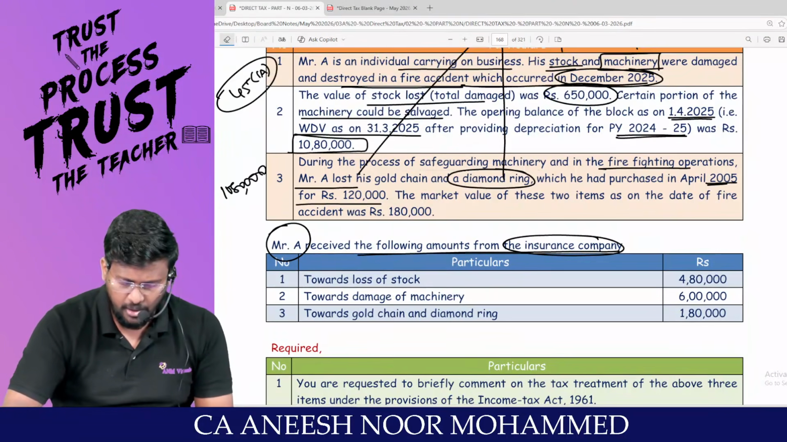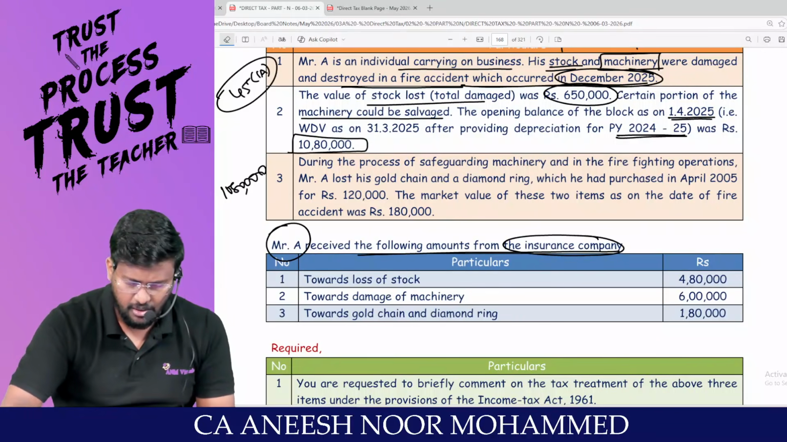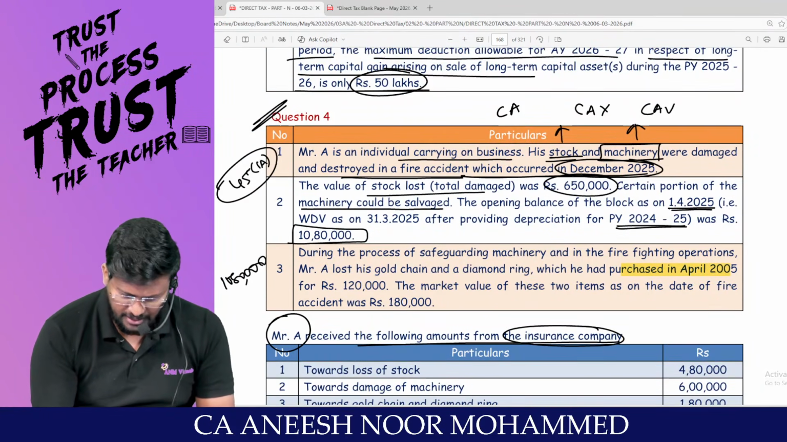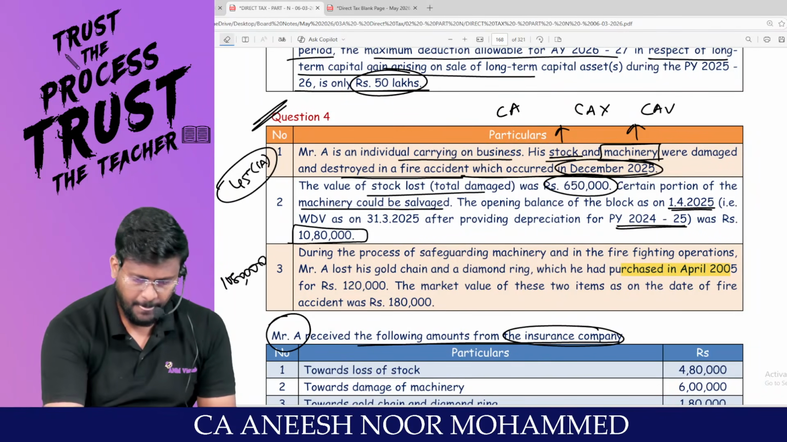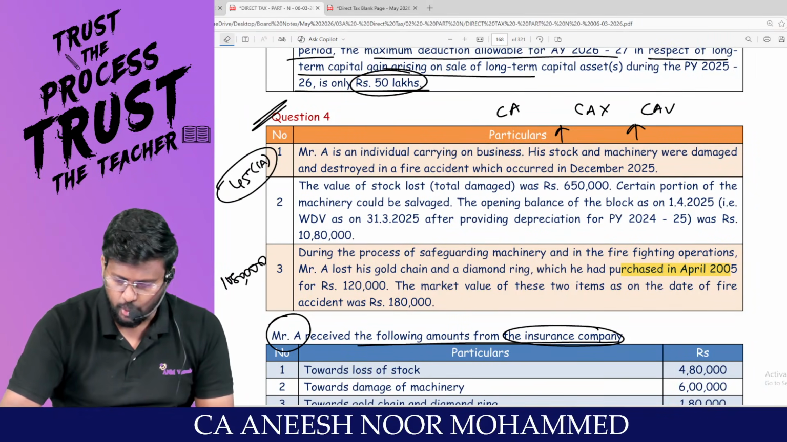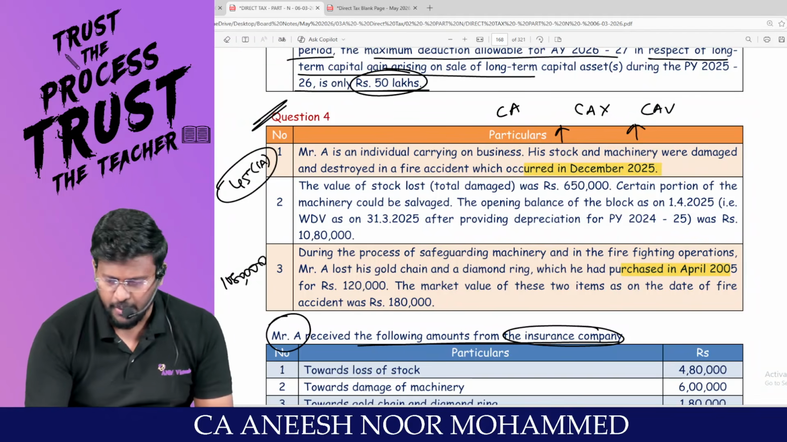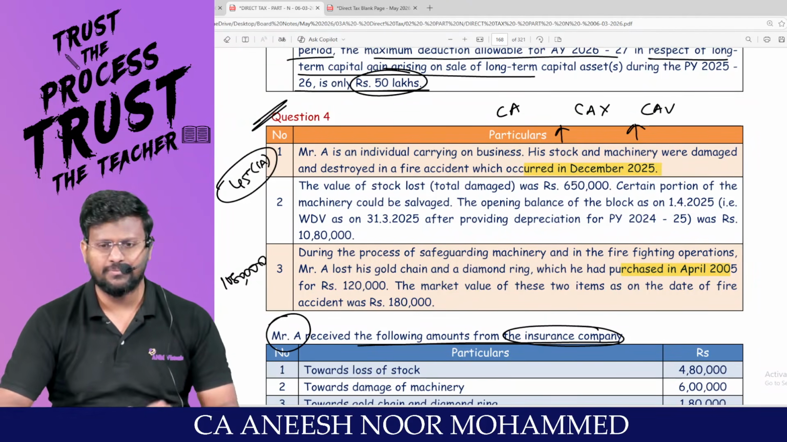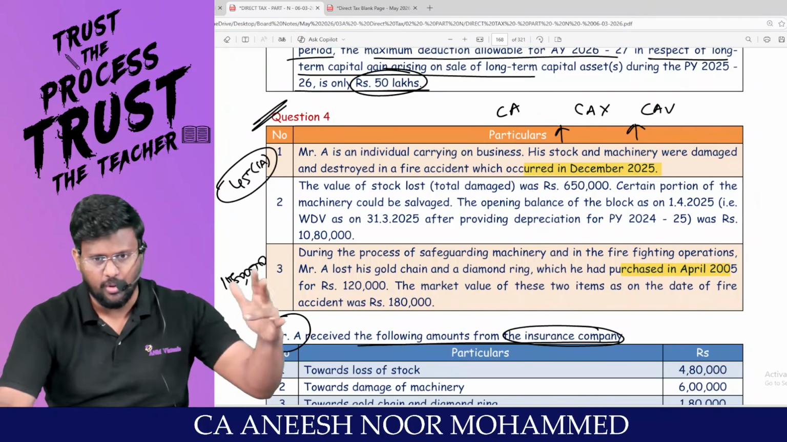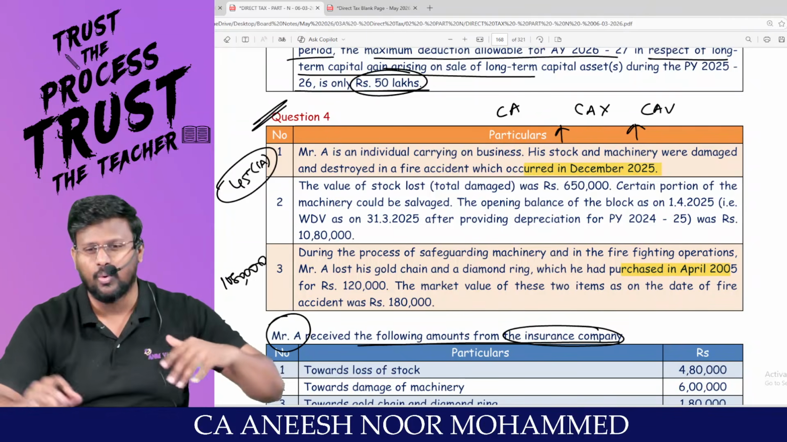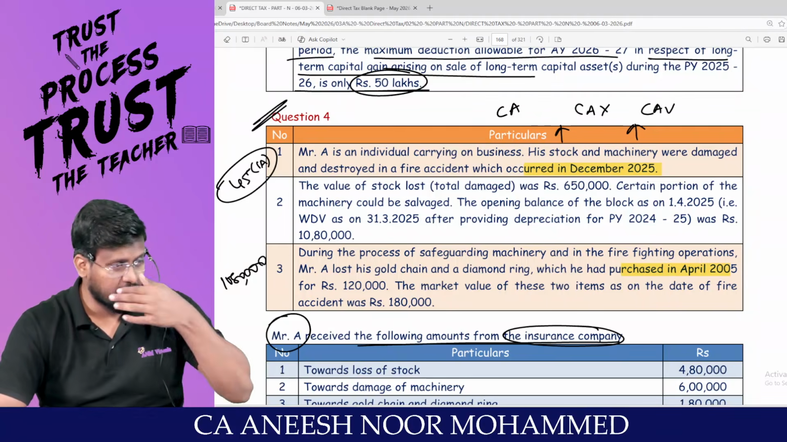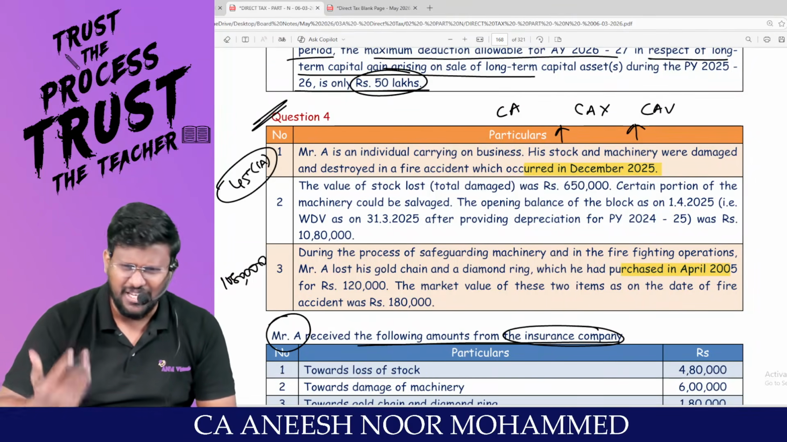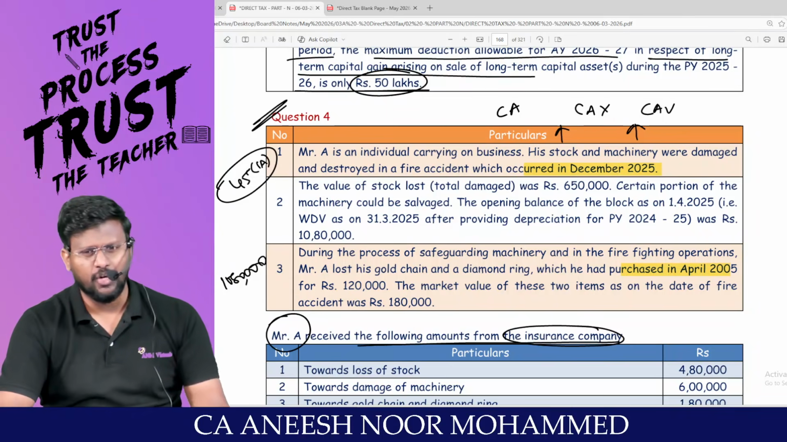You tell me, when were the gold chain and diamond ring purchased? April 2005. When were they lost? December 2025, that means financial year 25-26. My dear students, that is the date of transfer, the date on which the fire occurred, when the gold chain and diamond ring were lost. Is that after July or before July? Surely after July. There is no question of benefit of indexation at all.